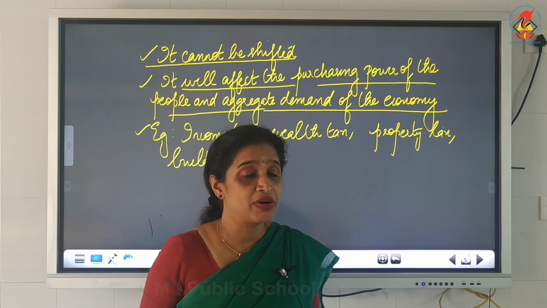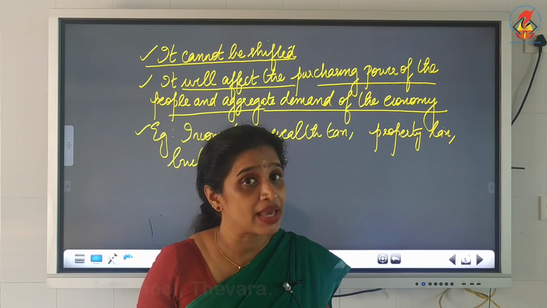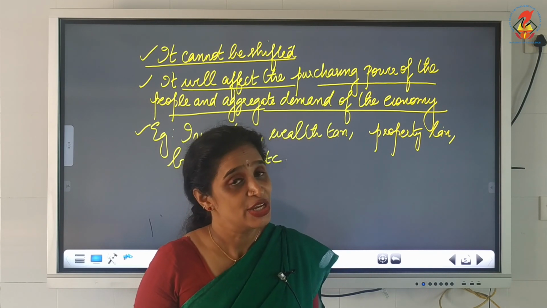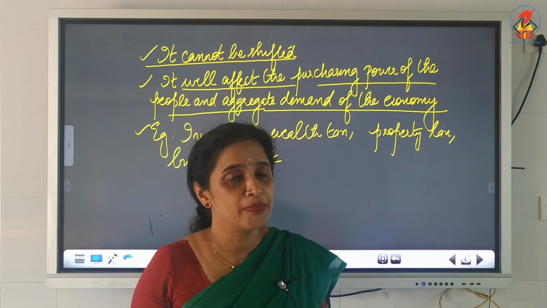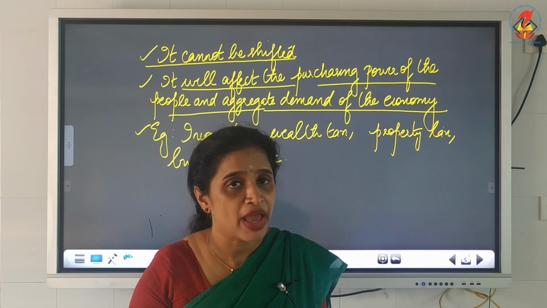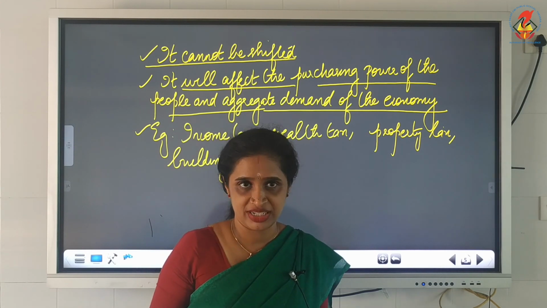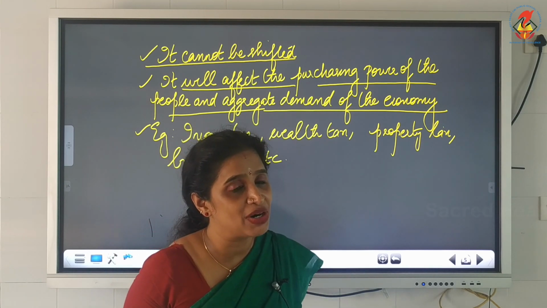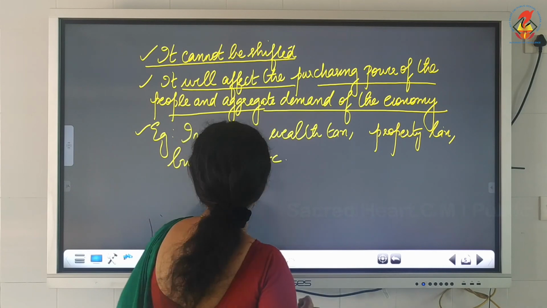If purchasing power is less, aggregate demand also will become less. What is meant by aggregate demand? The total demand of the economy, isn't it? So if the purchasing power is becoming less, the total demand of the economy will also be adversely affected. So it is a tax which affects the purchasing power and the aggregate demand of the economy.